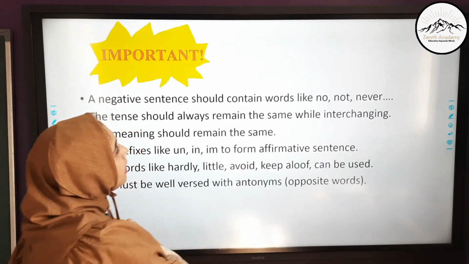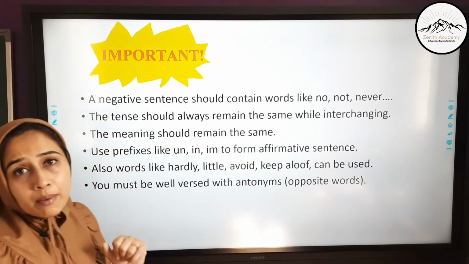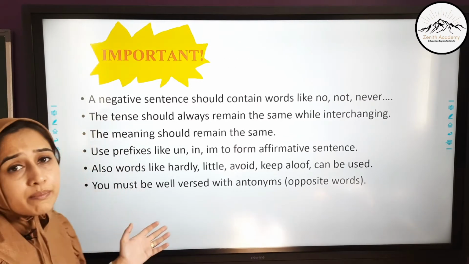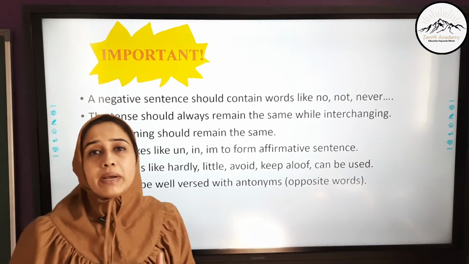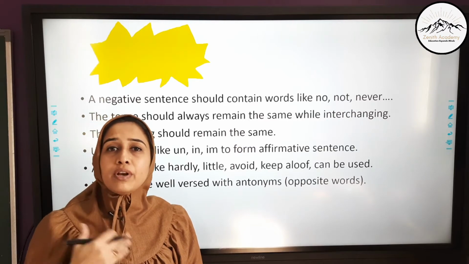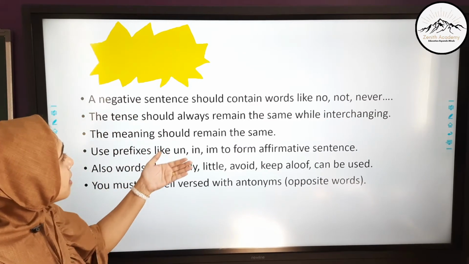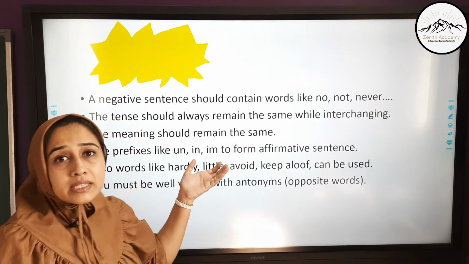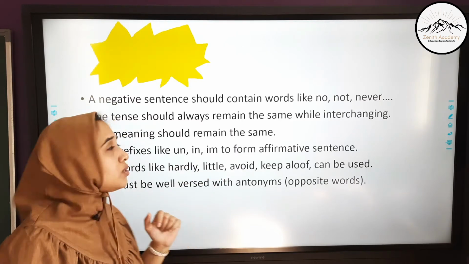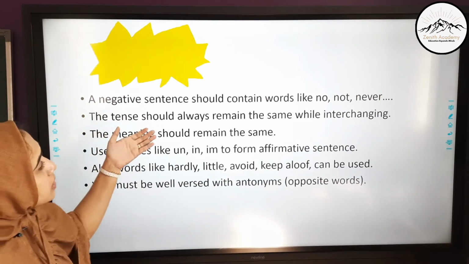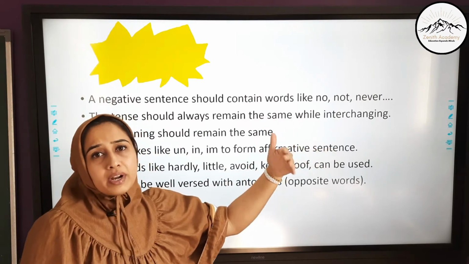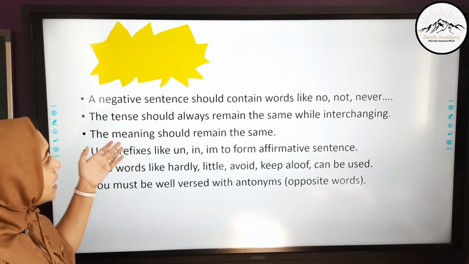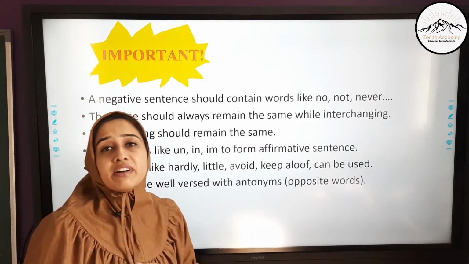Let's move ahead. This is something very important. Now why is it important? Because mostly you get questions of transforming affirmative sentence into negative and negative into affirmative. So these are a few rules or basic things that you should remember while doing so. A negative sentence should contain words like no, not, never, nothing, no one, etc. The tense should always remain the same while interchanging.